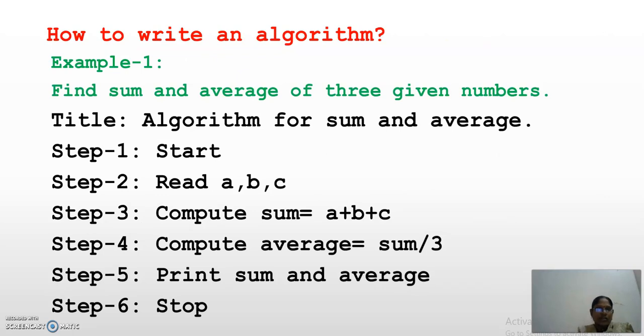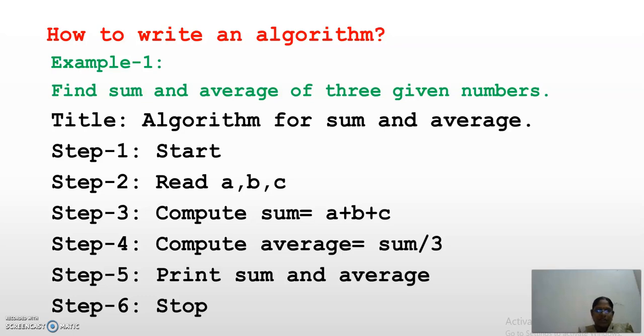See here, an example: sum and average of 3 numbers. This is the title of the algorithm, which is not a mandatory thing. Step 1 is start. Second, as we have seen, you have to read the inputs. To find the sum and average of 3 numbers, how many numbers do you need to read? 3 numbers, A, B, C. Then what is the next step?